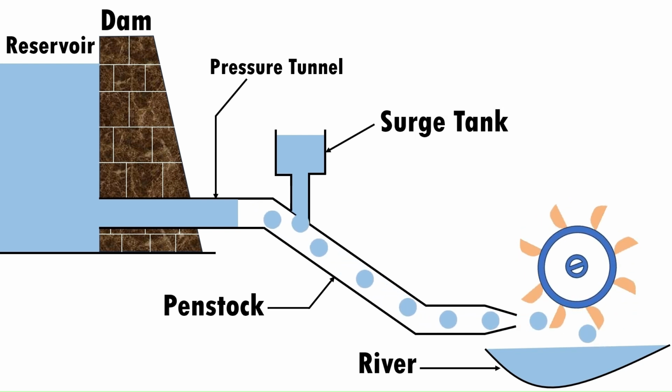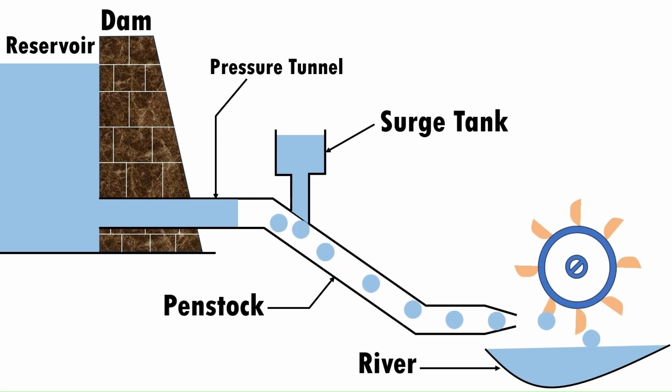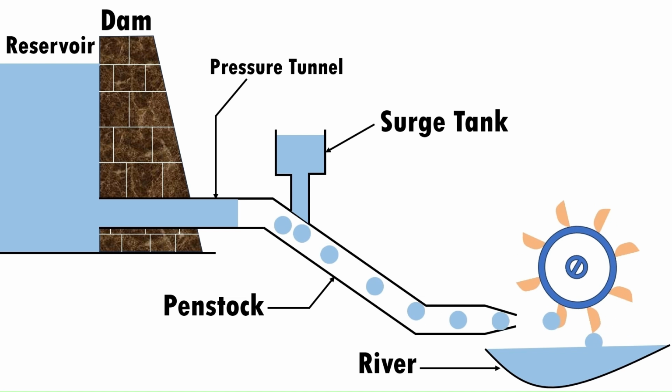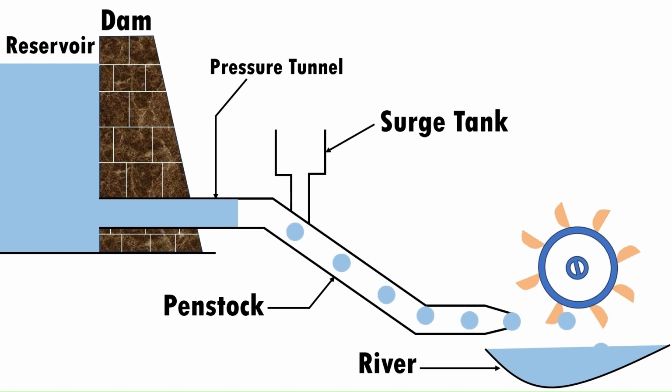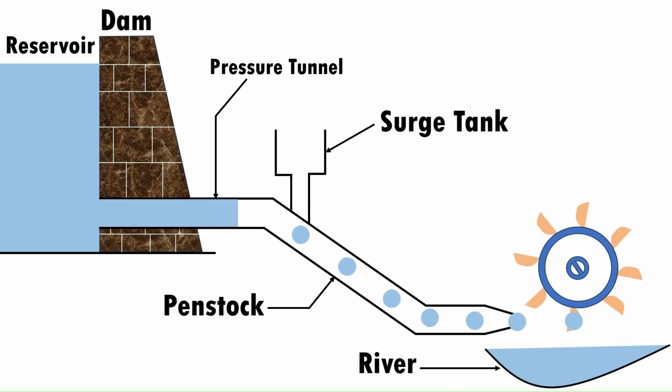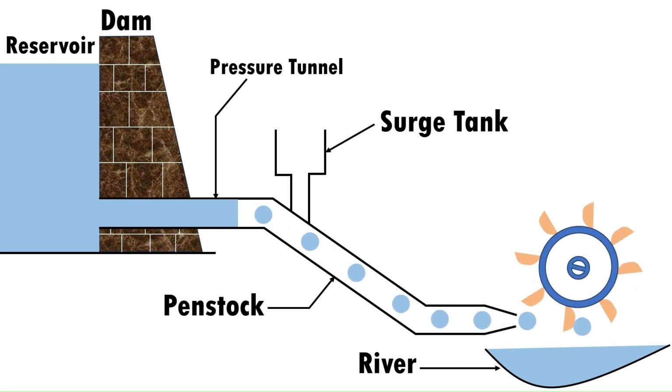So, an increase in load demand causes water to flow out of the surge tank, thus lowering the water level in the surge tank. Thus, the surge tank helps in stabilizing the velocity and pressure in the penstock, and reduces water hammer and vacuum.